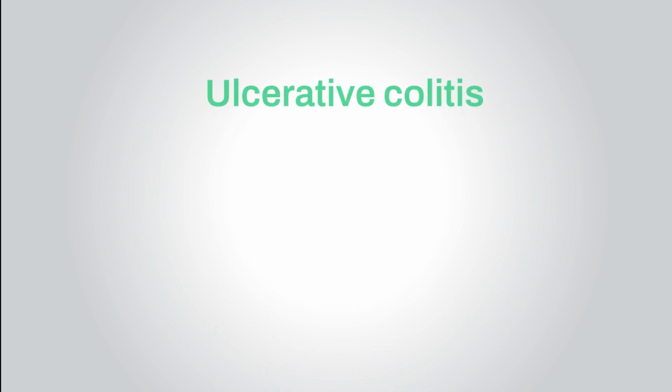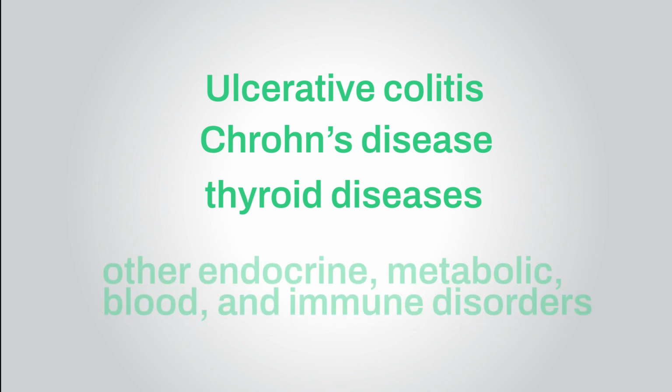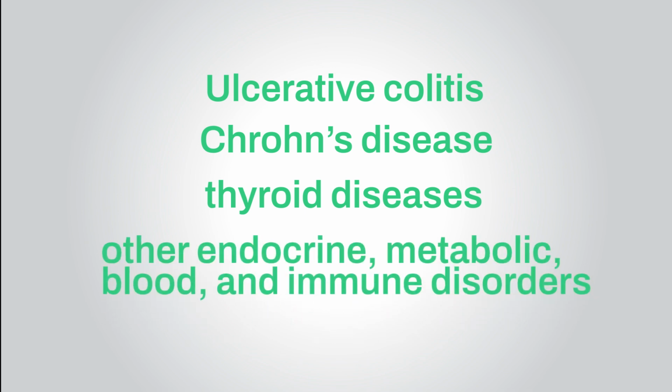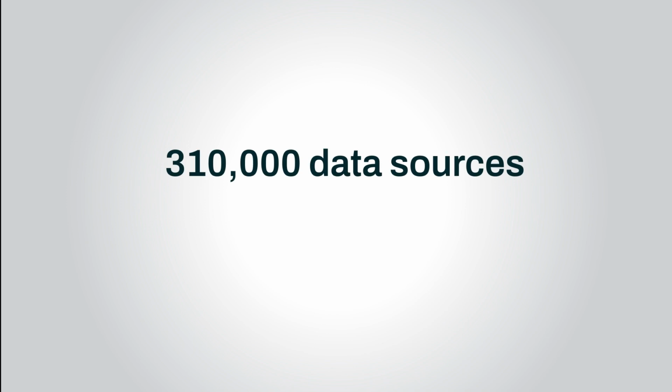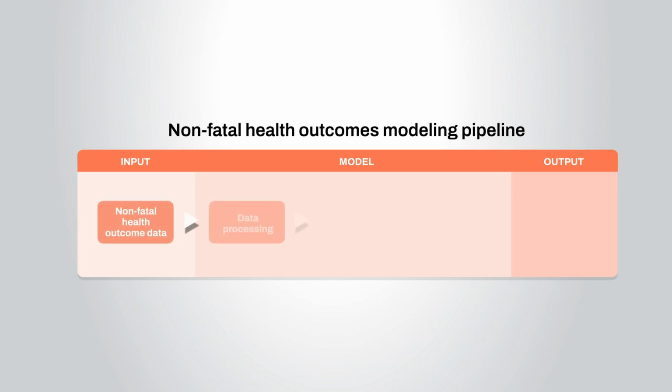We also added 5 new conditions: ulcerative colitis, Crohn's disease, thyroid diseases, other endocrine, metabolic, blood and immune disorders, and electrocution. We used 310,000 data sources, adding over 35,000 new data sources since GBD 2021 to make the estimates more accurate and comprehensive. To begin, we first identify and extract data.